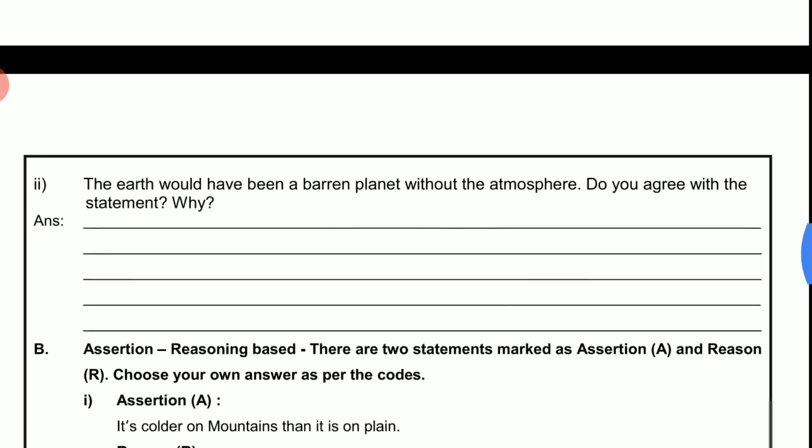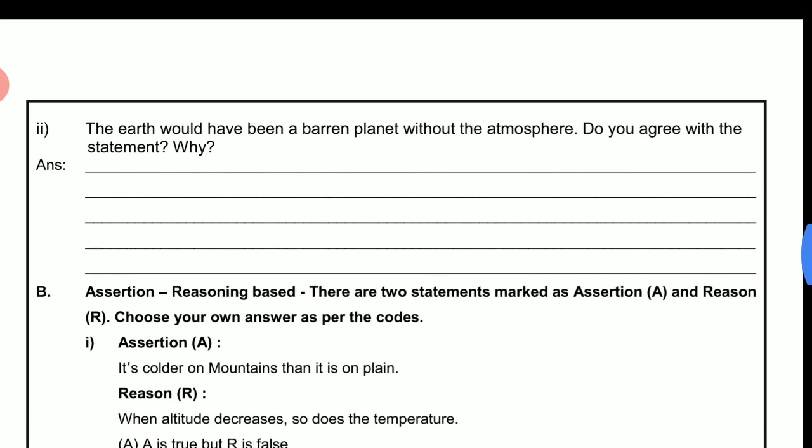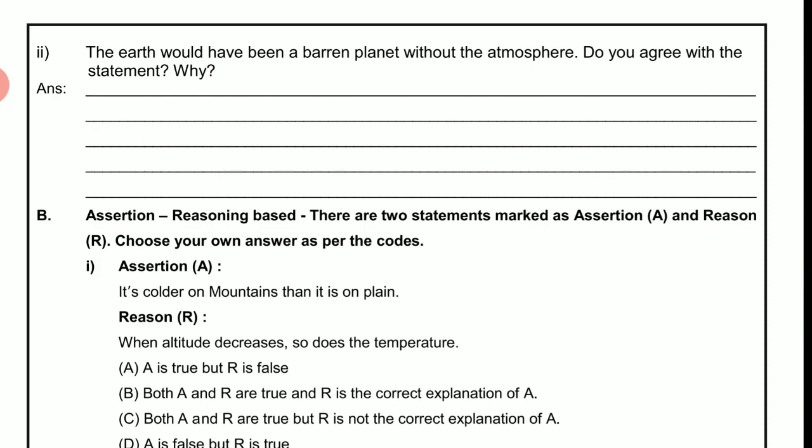Next question. The earth would have been a barren planet without the atmosphere. Do you agree with the statement? Why? Barren planet. It means here no life will be there. Yes, Earth would be a barren planet without the atmosphere because the atmosphere protects us from harmful UV rays and also the atmosphere provides us the essential oxygen for our survival.